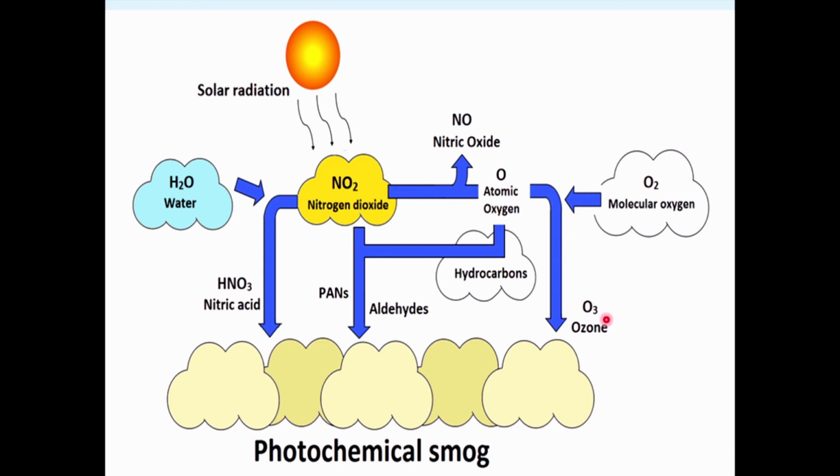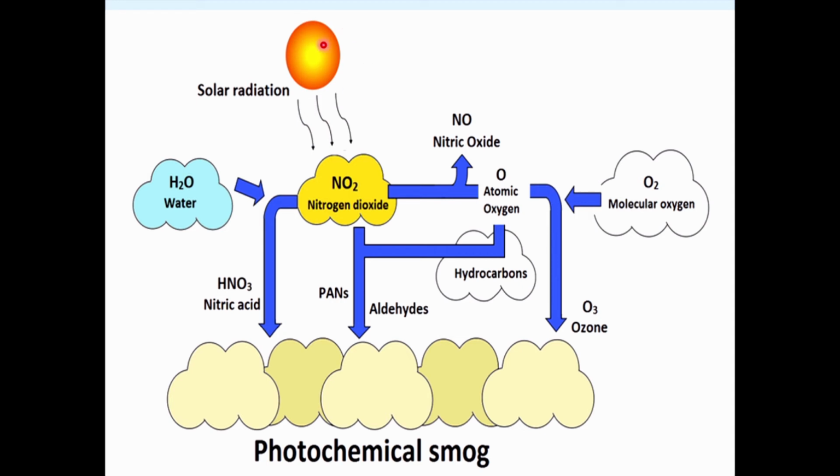This is one reaction. The second reaction is this oxygen combines with the hydrocarbon as well as NO to give you the peroxyacetyl nitrate. This peroxyacetyl nitrate further breaks down to the aldehydes. So this is one path. The other path is this oxides of nitrogen combines with the rainwater to become nitric oxide fumes. So there are two paths.